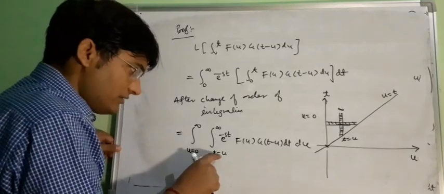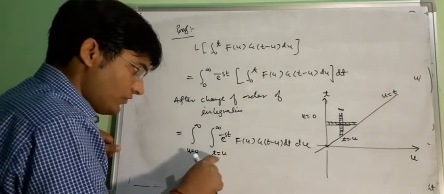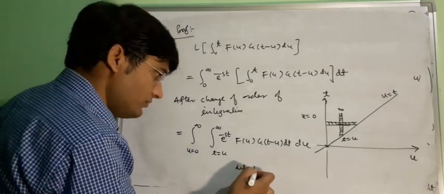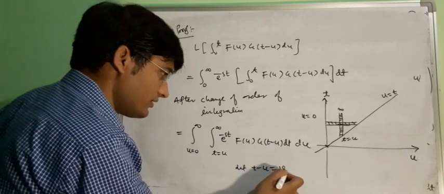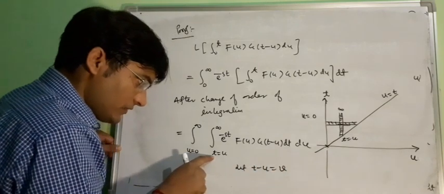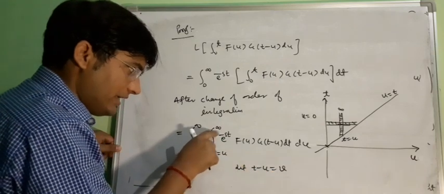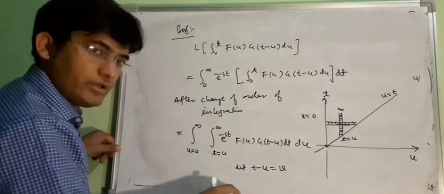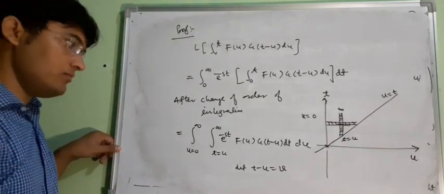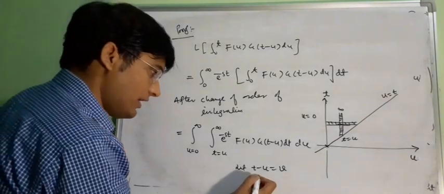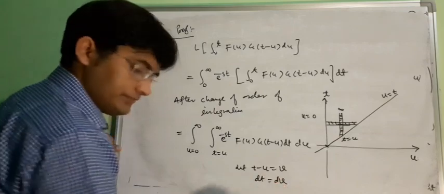Now let us evaluate this integral. For that, let us assume t minus u equal to another variable v. Then at t equal to u, v will be 0, and at t equal to infinity, v will be infinity. So we will move from 0 to infinity, and dt will be dv.